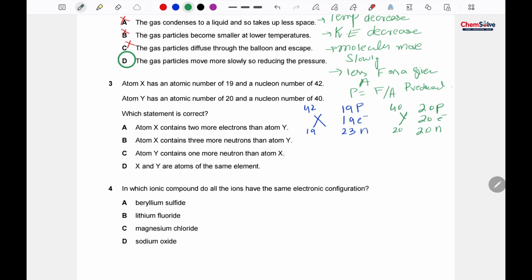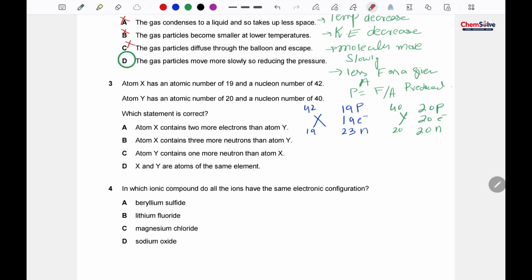Okay, now look at the options. Option A says atom X contains 2 more electrons than atom Y. The electrons are 19 here and 20 here, so Y has 1 more electron.